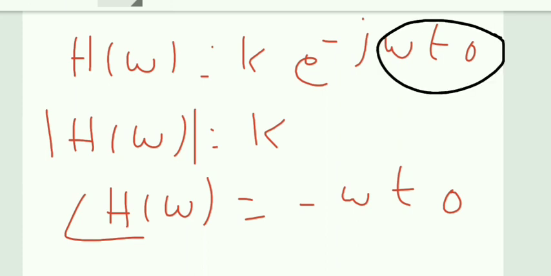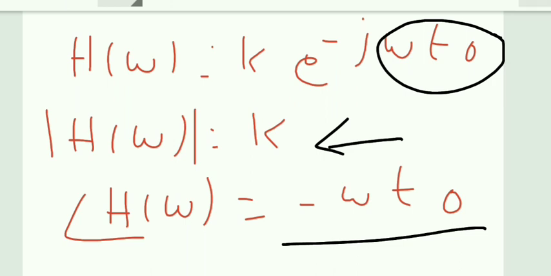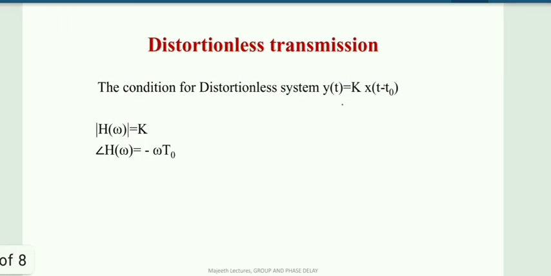If you want to know the derivation, you apply Euler's equation and you can find the phase. So the magnitude response is k and the phase response is minus omega t naught. This is the requirement to be fulfilled by your communication channel whenever you are transmitting a signal. So that's what I have written here.